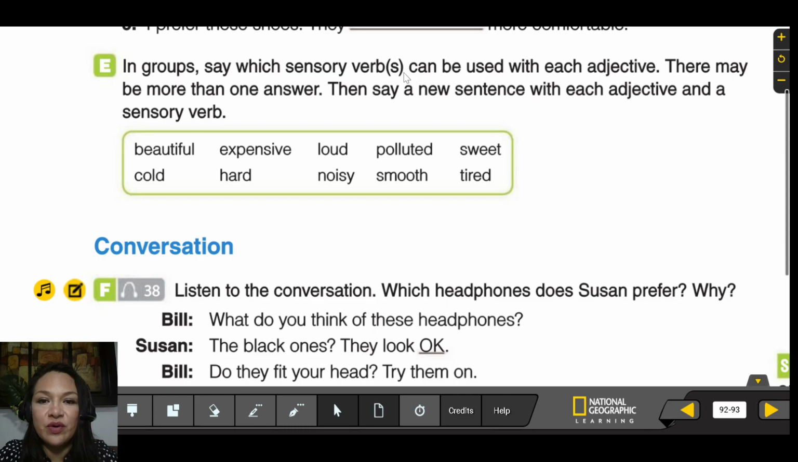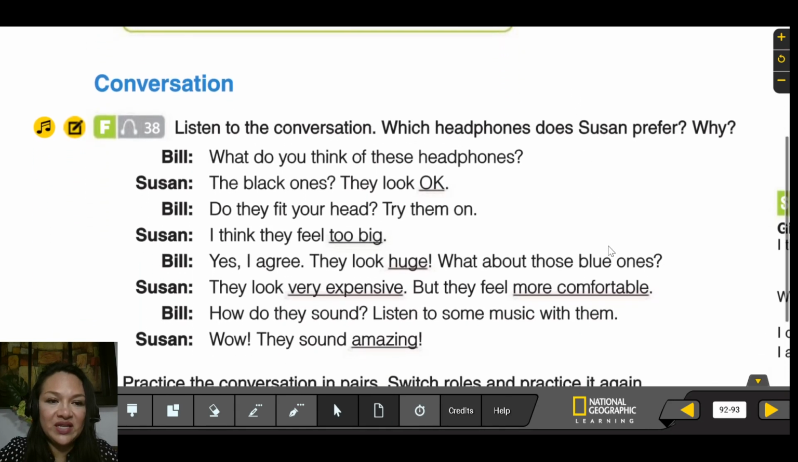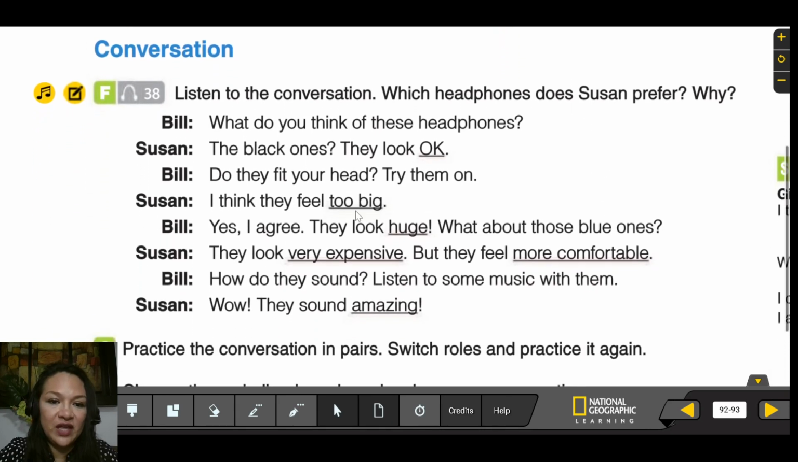Which sensory verbs can you use with each adjective? For example, can you say taste polluted, taste noisy, or looks sweet, looks hard? Which sensory verb can you use with these adjectives? You can make some combinations, okay? I'm going to give you an exercise for this so you can practice. But let's listen to this conversation now, and then you can have some more examples of what I'm saying.